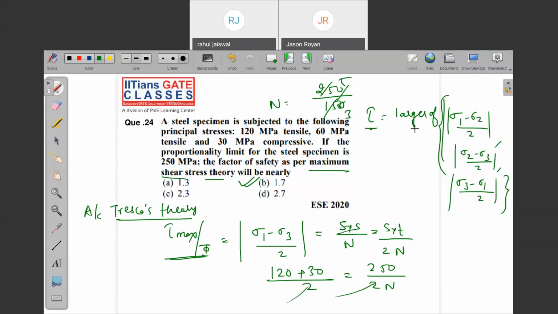So tau is the larger of these. What is the larger value? Sigma 1 minus sigma 2, if you calculate, you get 30. Sigma 2 minus sigma 3, you get 45. But if you calculate by this, 120 minus minus 30, by 2, it is 75. Which is larger? This is the larger. Yes or no? Are you getting? This is according to the maximum shear stress theory. We also call it Tresca's theory.